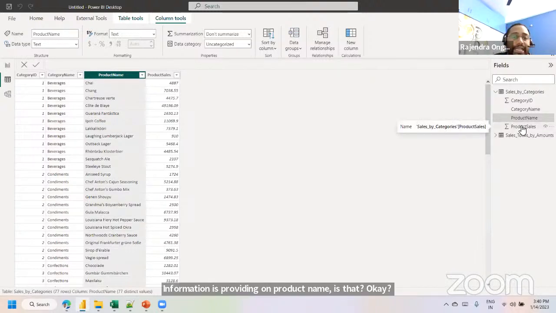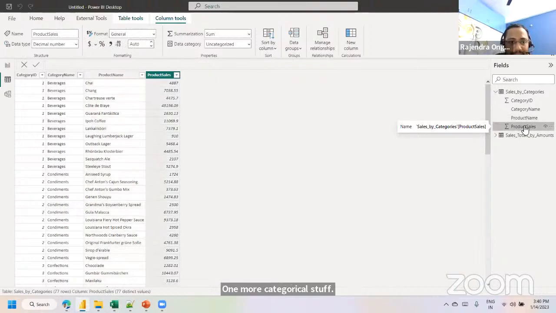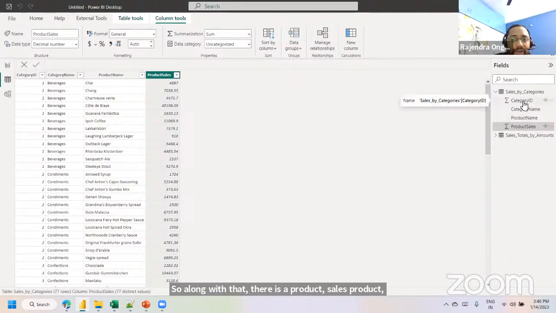Along with that, there is product sales information, which is again a number. It is very easy to identify which is a number and which is categorical. If you don't have any icon before the field name, we can assume that it is categorical, like a description. If you have a sigma symbol, that is nothing but a number. It's important, please observe.